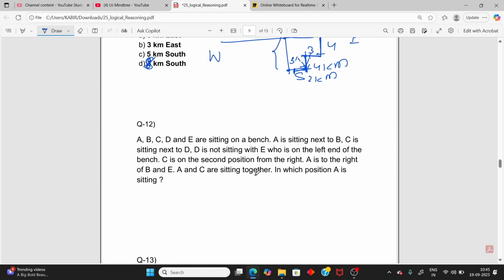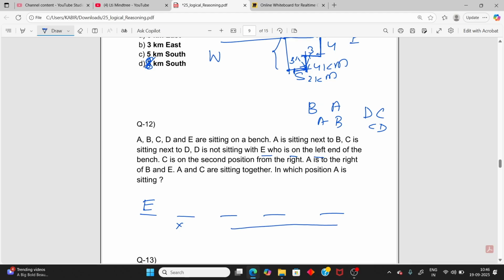Moving to the next one, a sitting arrangement. Five people, A, B, C, D and E, are sitting on a bench. A sitting next to B means B then A, or it can be A B. And C is sitting next to D, so it can be DC or CD. D is not sitting with E. Who is at the left end? So E is actually at the left end, and here D is not possible. So D is only possible in these three positions.